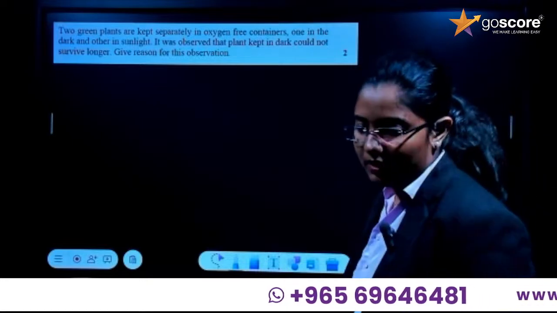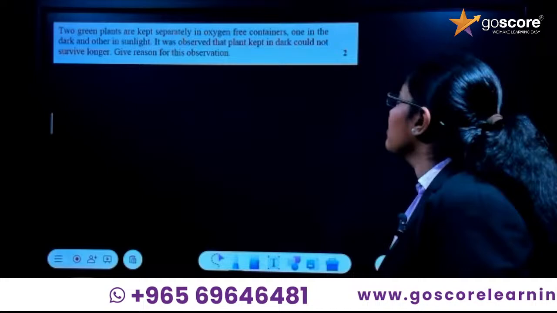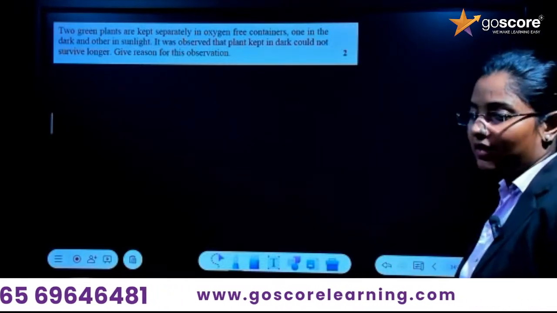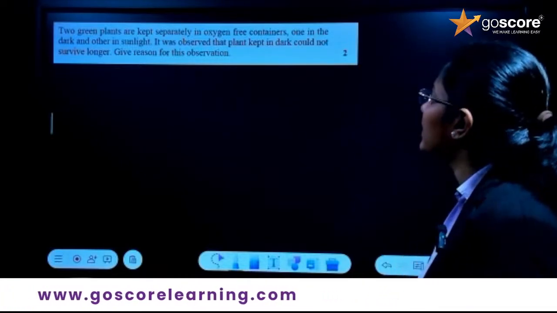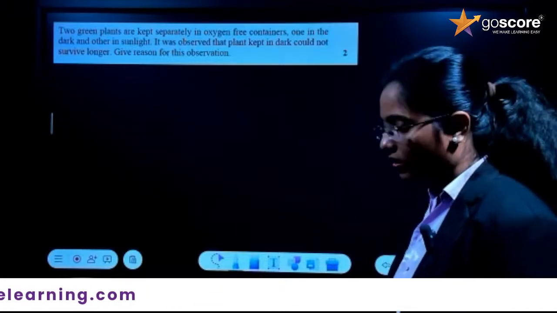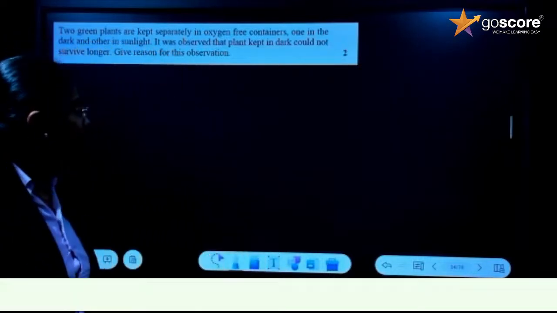Okay, read the question. Two green plants are kept separately in oxygen-free containers, one in dark and the other in sunlight. It was observed that the plant kept in dark could not survive longer. Give the reason for this observation. Okay, what would be the observation for this question?